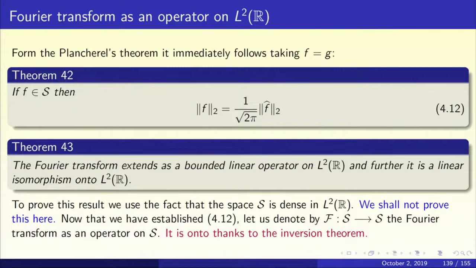So now that we have established 4.12 for the Schwarz class, we must use an approximation argument and extend it from S to L2. Now, as a map from S to S, the Fourier transform is a bijective mapping. Why is it bijective? The inversion theorem says it is surjective and injective. The inversion theorem says that this has an inverse. The Fourier transform as an operator from S to S has an inverse.